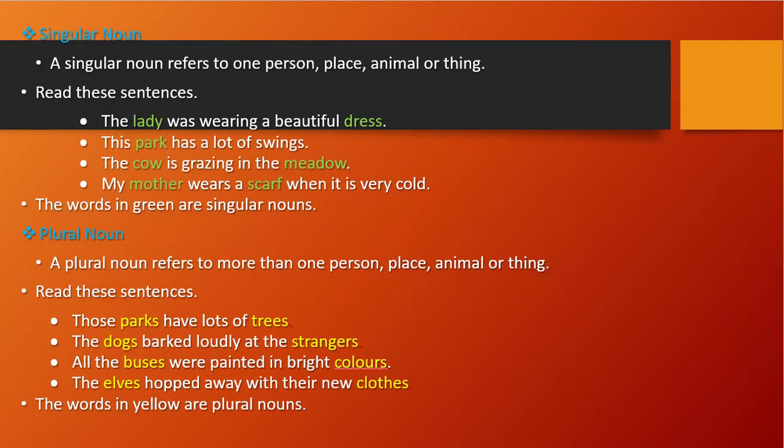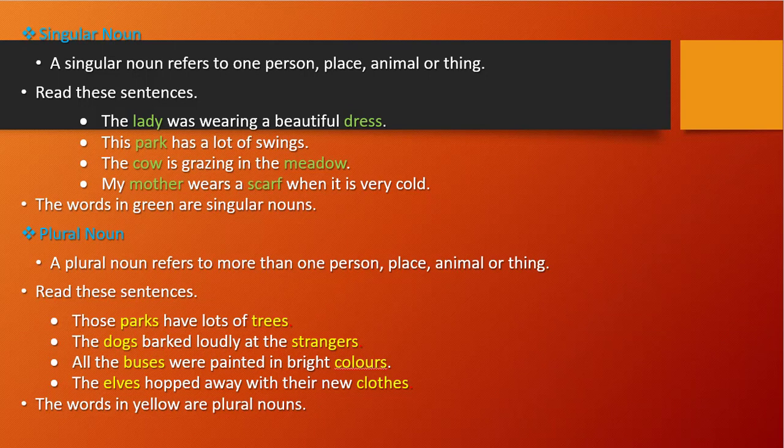See here, singular noun. A singular noun refers to one person, place, animal, or thing. I already mentioned that: one person, one place, one animal, or one thing. Whenever we are talking about a single, only one particular person, then we will use a singular noun. It can be person, place, animal, or thing, but only one.